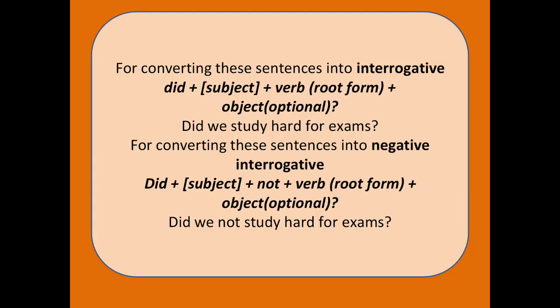For converting these sentences into interrogative, so you're going to ask a question in the past, you will be using did. Afterwards the subject will come and the verb will come, and the base form of the verb is used. Did we study hard for exams? So even for the plural, you will be applying the same formula, but you will be using the subject in the plural form. For converting these sentences into negative interrogative, you will be using did plus subject plus not, so the subject is coming in between, plus verb, that is also in the root form. Did we not study hard for exams?